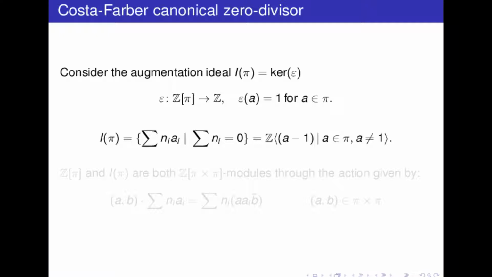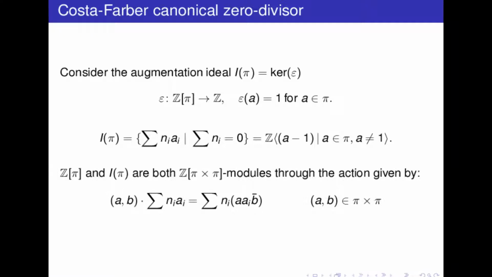I of pi, as well as Z pi, are equipped with an action of the product pi cross pi, so they are Z[pi cross pi] modules. The action is given by this formula: for a and b, it acts on such a sum like that, where here b bar denotes the inverse of b. Okay?